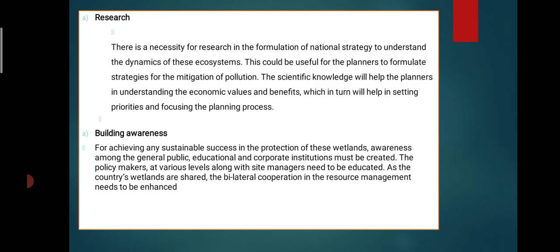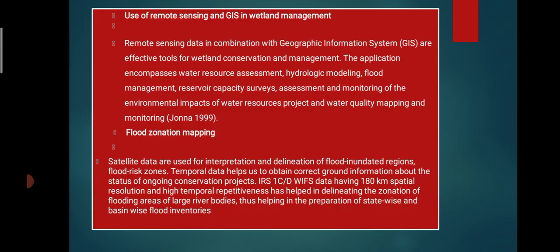Then building awareness. For achieving any sustainable success in the protection of these wetlands, awareness among the general public, and educational and corporate institutions must be created. Policymakers at various levels, along with managers, should be educated. As countries that share wetlands, bilateral cooperation in resource management needs to be enhanced. Then the use of remote sensing and GIS in wetland management systems is one of the most important things. That means technology is being used for conservation, that means GIS.